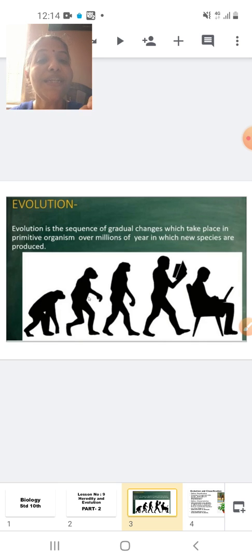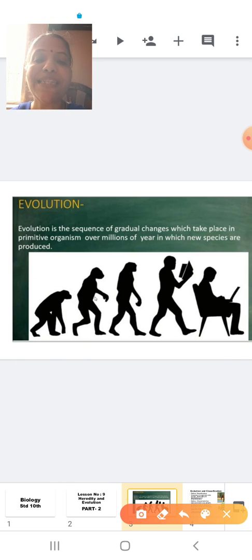So evolution is a sequence of gradual changes which takes place in primitive organisms, that is the oldest organisms, over millions of years, in which new species are produced. New species are produced means new organisms are produced. Students, here in this picture you can see this is an ape.